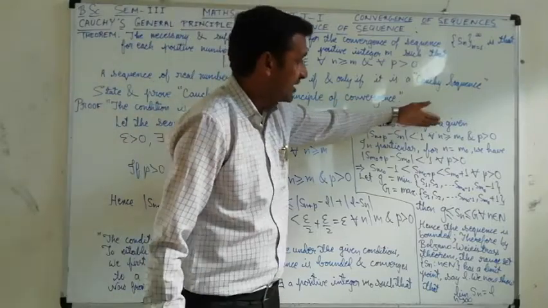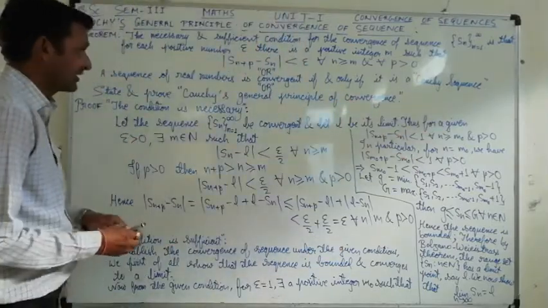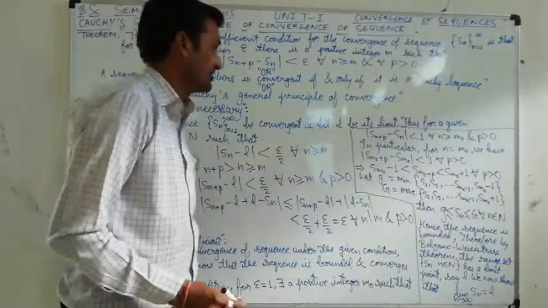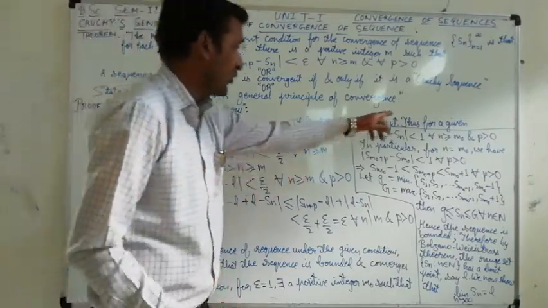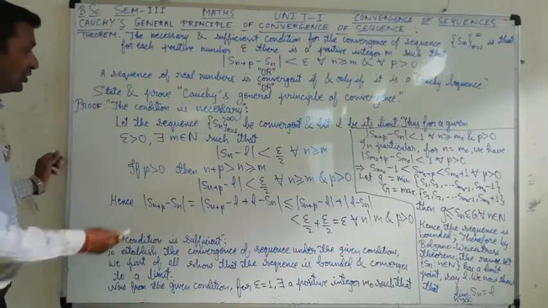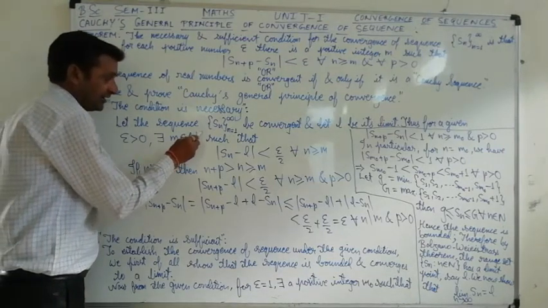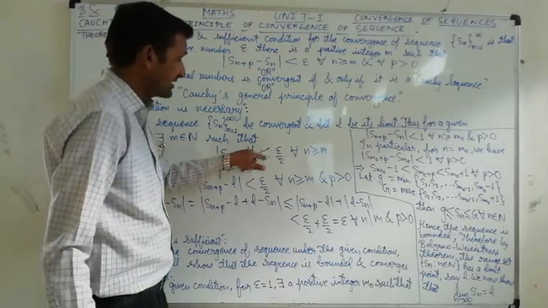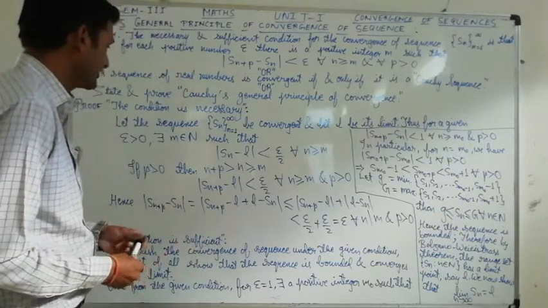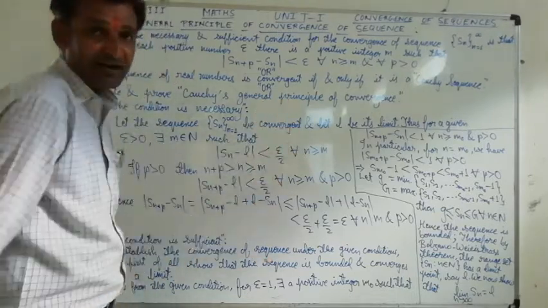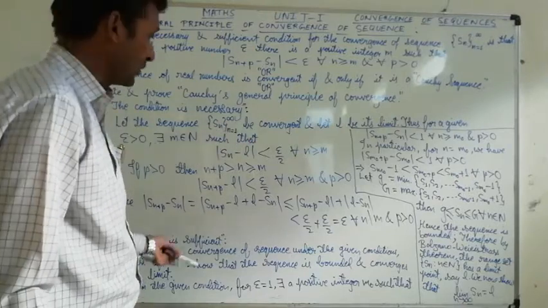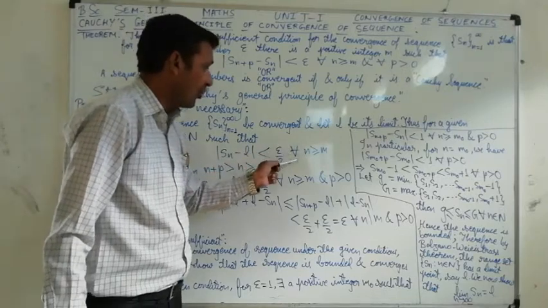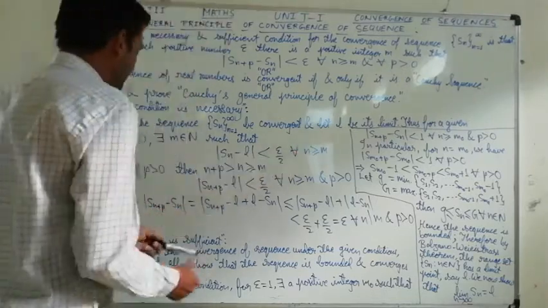Thus for a given epsilon greater than 0, there exists m, an element of N, an initial number, such that mod of Sn minus L is less than epsilon by 2. What we have considered is Sn minus L, because L is the limit as it is a convergent sequence. So mod of Sn minus L is less than epsilon by 2 for all n greater than or equal to m.